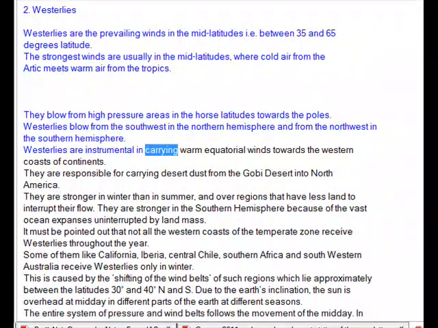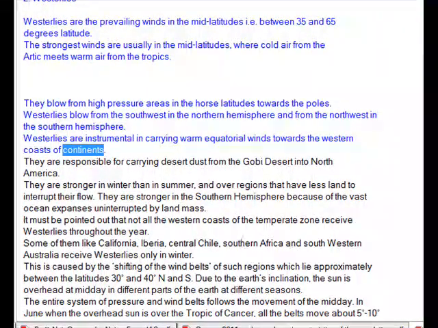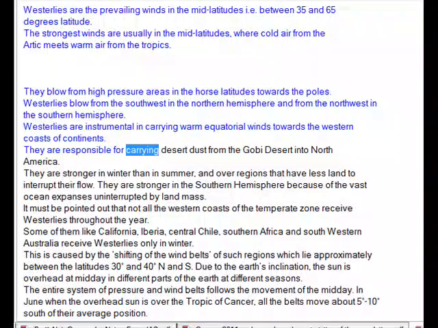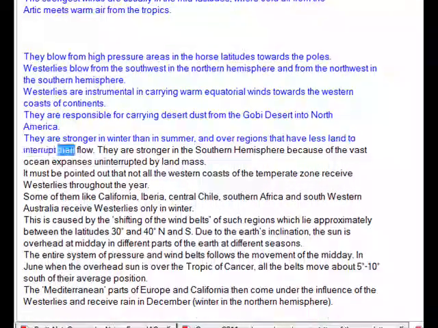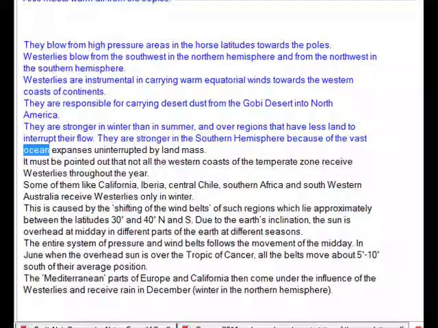Westerlies are instrumental in carrying warm equatorial winds towards the western coasts of continents. They are responsible for carrying desert dust from the Gobi Desert into North America. They are stronger in winter than in summer, and over regions that have less land to interrupt their flow. They are stronger in the southern hemisphere because of the vast ocean expanses uninterrupted by land mass.